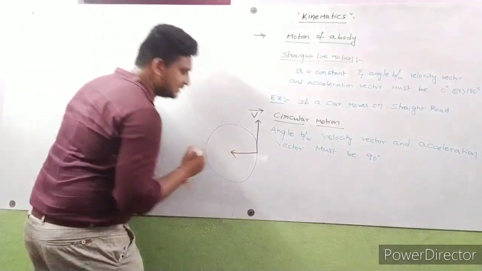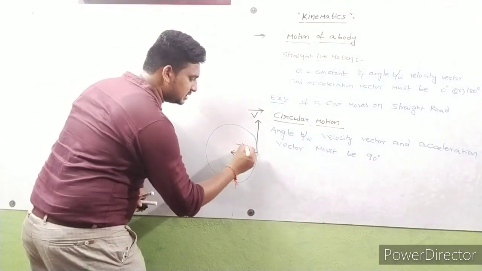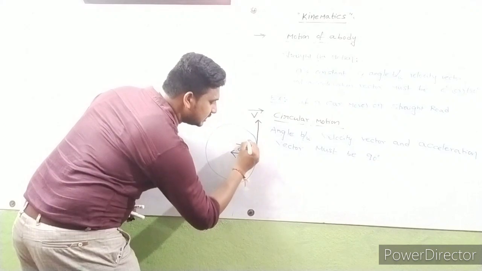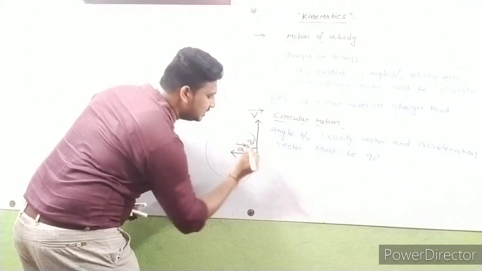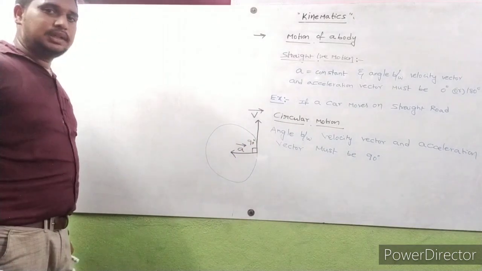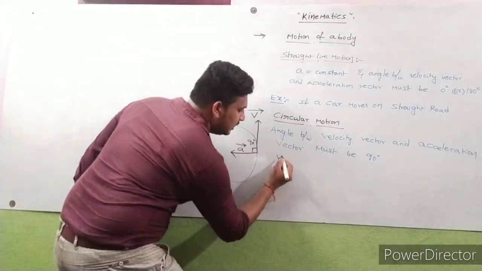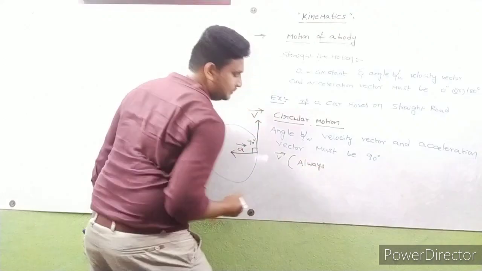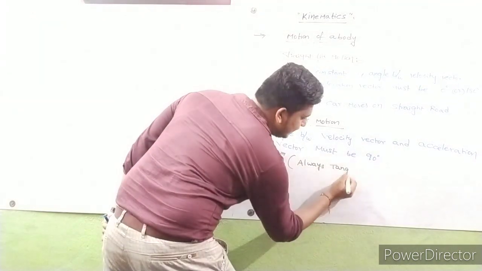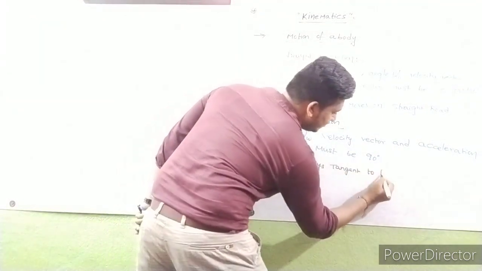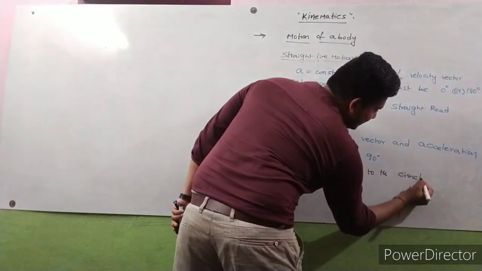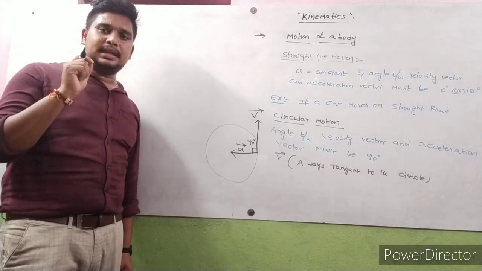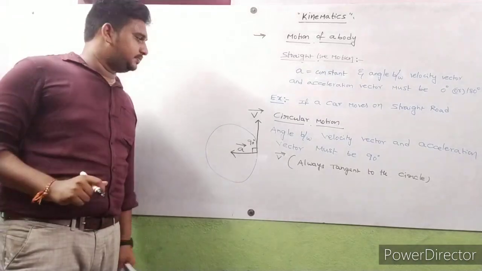So is the angle between these two 90 degrees or not? V bar is always tangent to the circle.